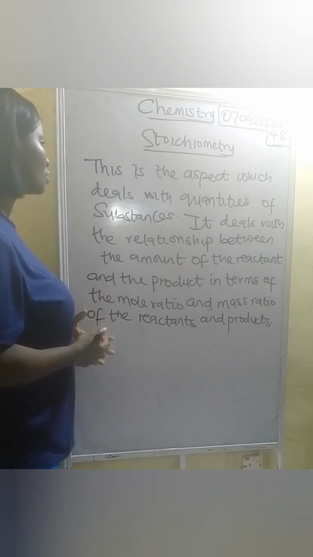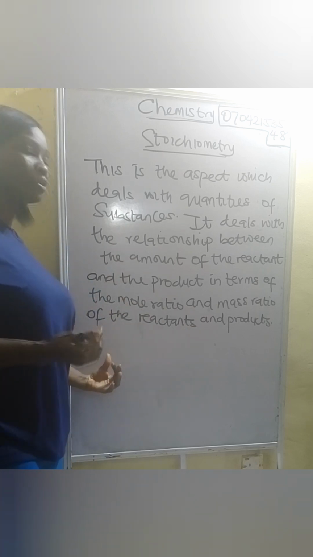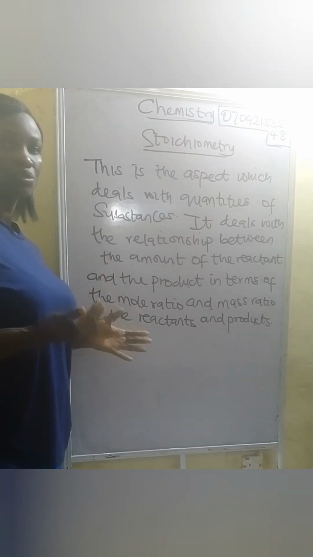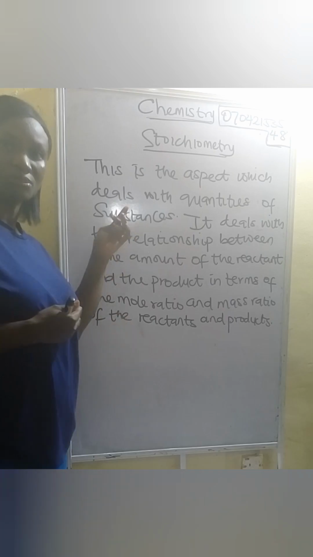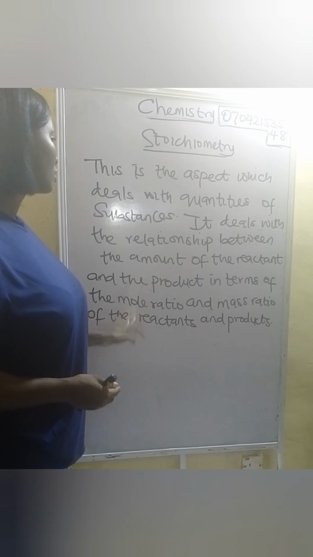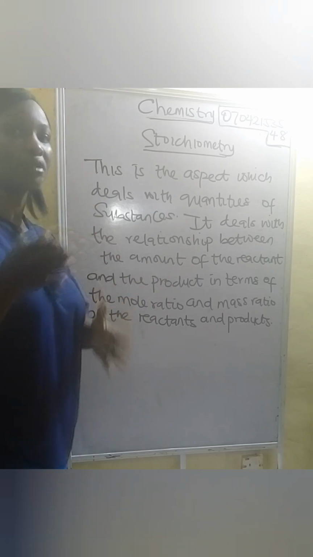Once you understand balancing of chemical equations, stoichiometry won't be difficult. That's why we did balancing of chemical equations before doing this. So now, the relationship between the amount of the reactant and the product in terms of mole ratio.